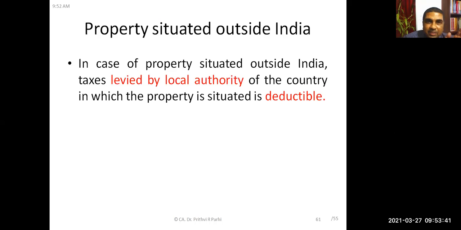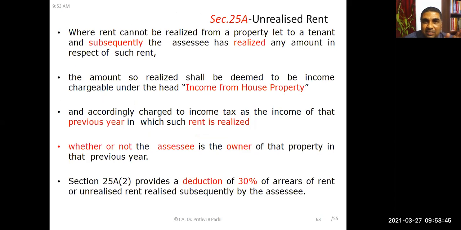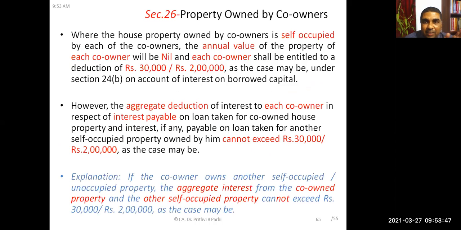Okay, friends, there are a few other issues, like property held outside India, overall deductions on realized rent, and a few other issues we'll do. So I propose that we stop here right now. Then next class, maybe there will be a very quick recapitulation of all these 6 items, and then we'll be learning the other things. We'll try to complete this chapter in our next session. Do you have any query? Any doubt up to this?